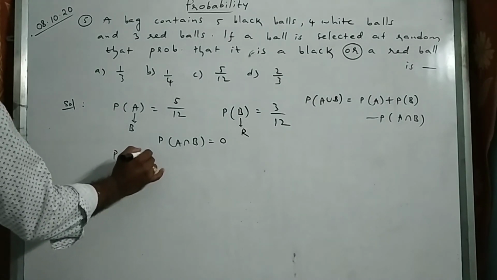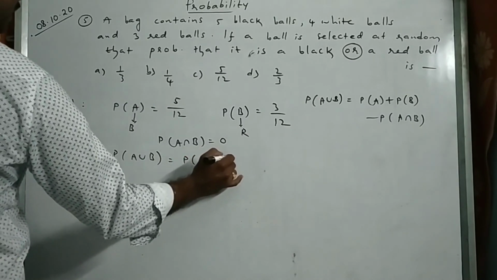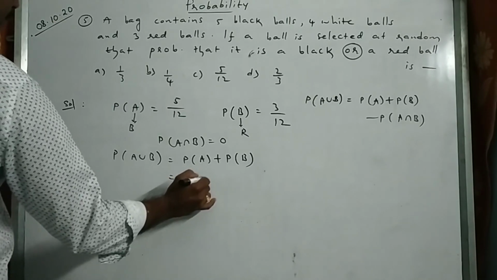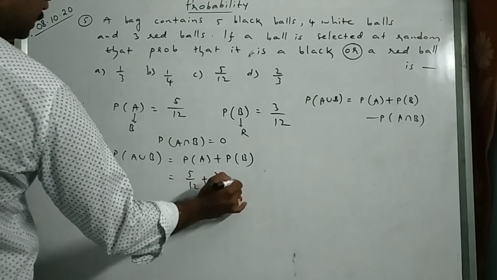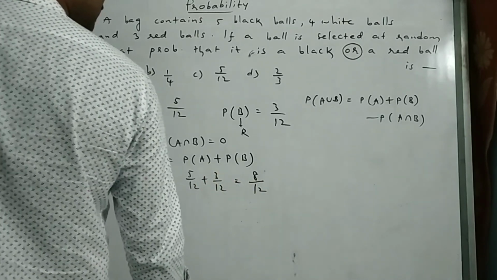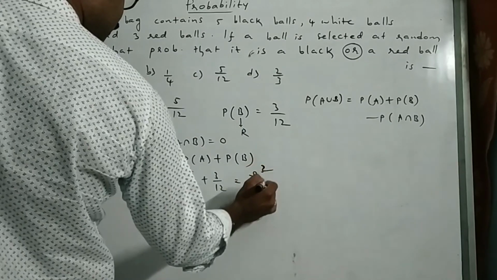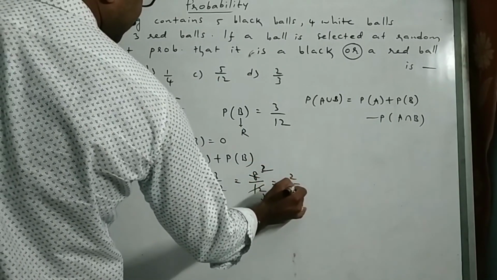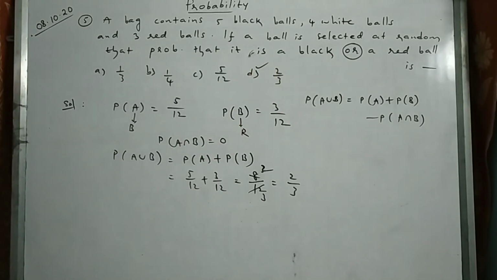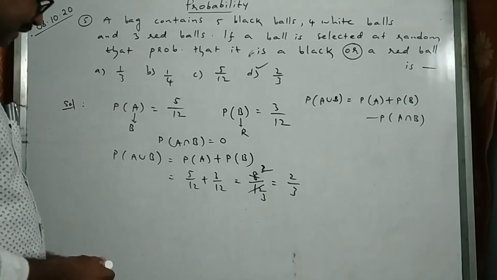So P of A union B is equal to P of A plus P of B, no P of A intersection B. So 5/12 plus 3/12 means 8/12. Answer is 8/12. So 4 2s, 4 3s. So 2/3. Option D is the right answer. Okay. We will continue some problems in the next class. Thank you.